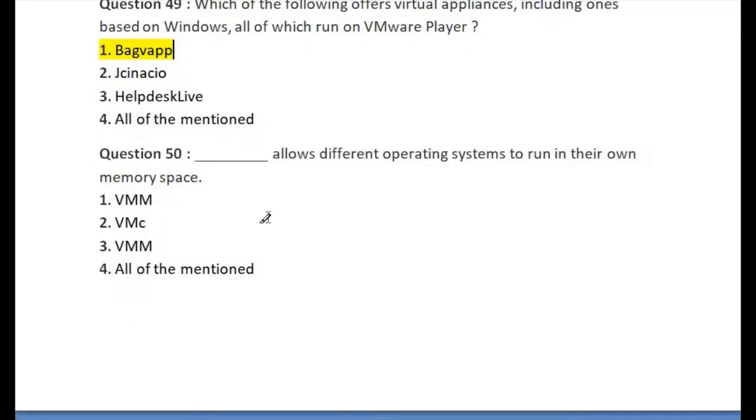Let's go for question number 50. Blank space allow different operating systems to run their own memory space. First option is VMM, second option is VMC, third option is VMM, and the last one is all of the mentioned. VMM is virtual machine manager. The right answer of question number 50 is option number 3, VMM, virtual machine manager.